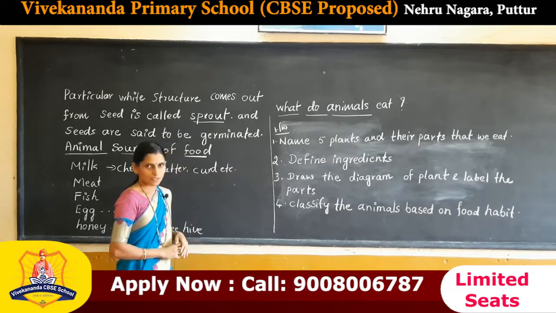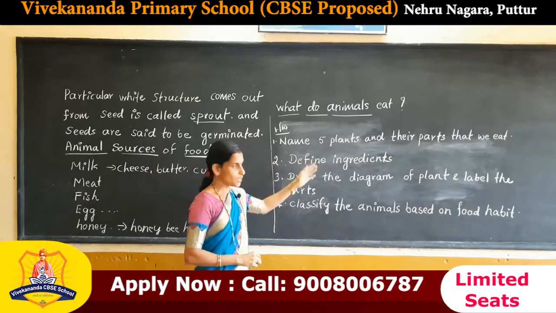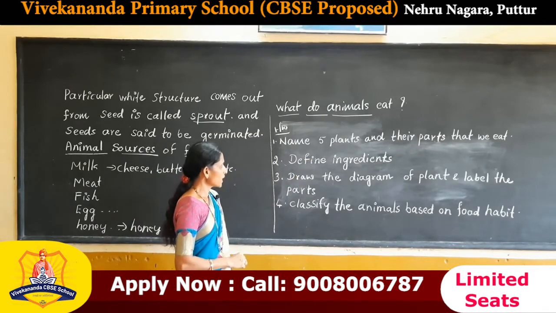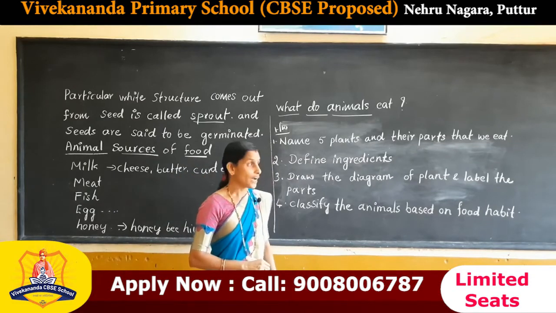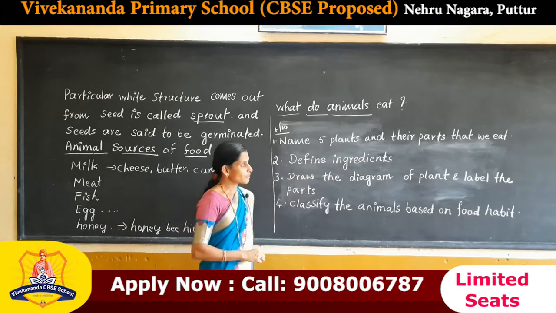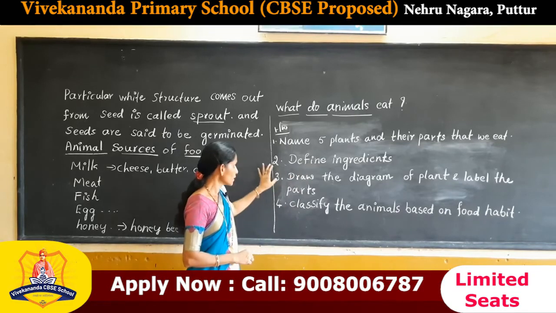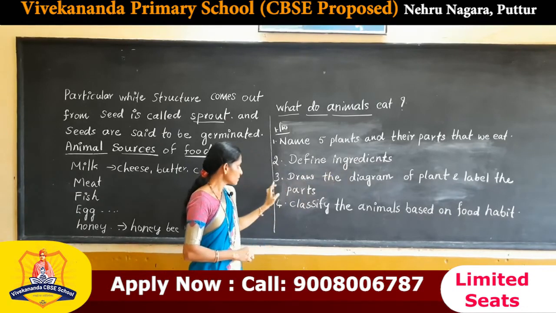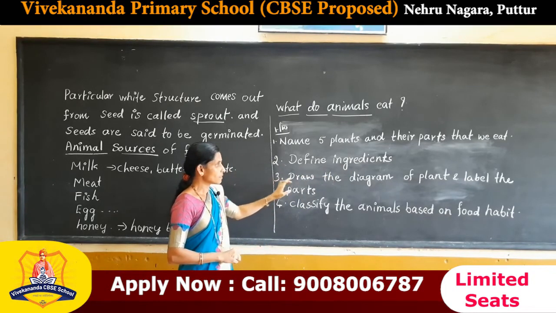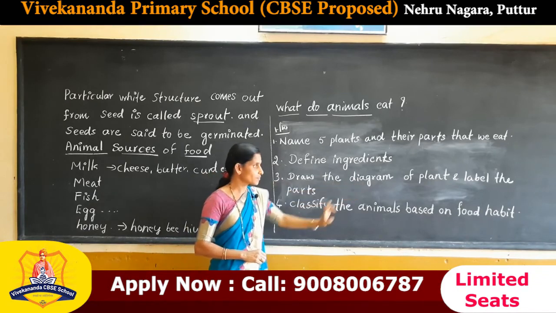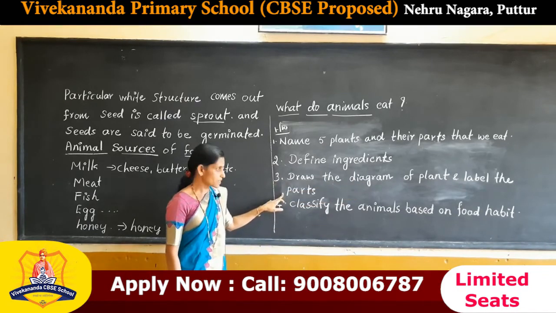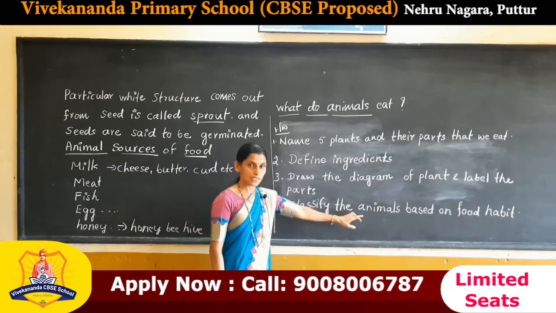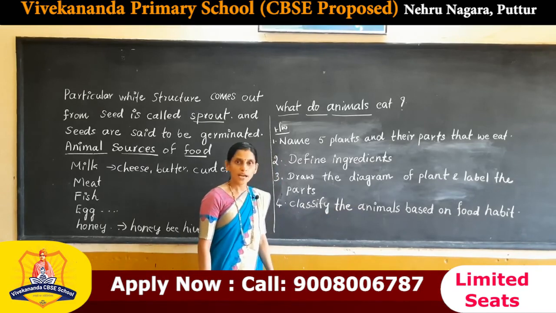Now, homework. Some questions are given for you children. You have to write answers for these questions. The first one, name five plants and their parts that we eat. Second question, define ingredients. Third question, draw the diagram of a plant and label the parts. Next question, classify the animals based on food habit.